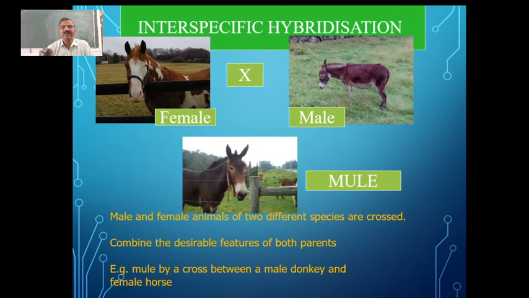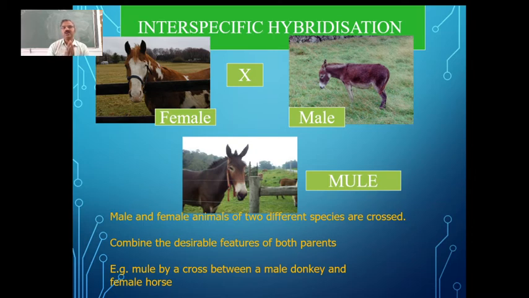Then thirdly, sometimes, to get an animal with some economic importance, two different species which are related are crossed. In the evolutionary process, some animals, even though they belong to different species, are very closely related.